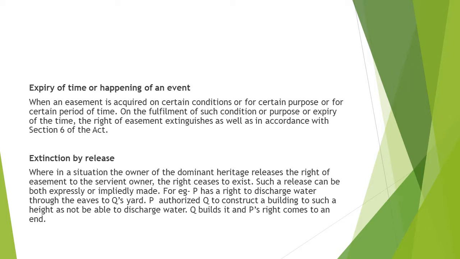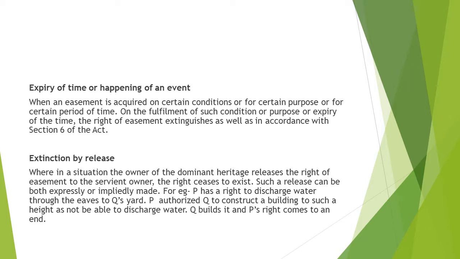Now the third point, extinction by release, where the owner of the dominant heritage releases the right of easement to the servient owner, and the right ceases to exist. Such a release can be made both expressly or impliedly. So such a release can be express or implied.